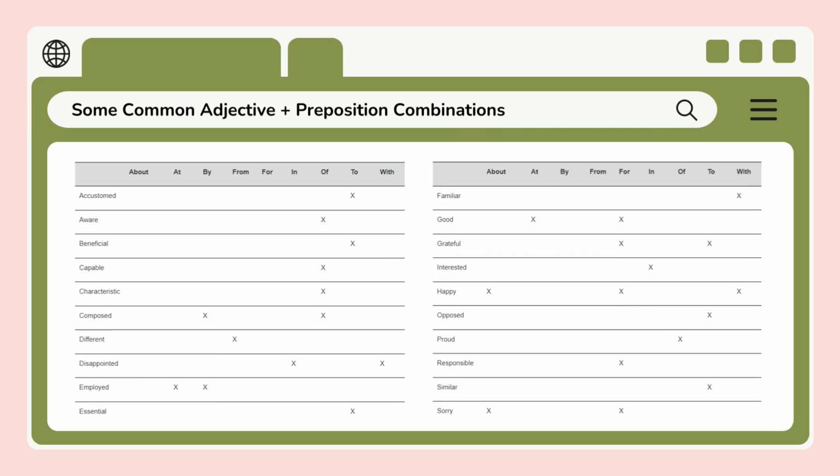We have these charts. These charts can be very useful for you. You just have to check them carefully. These are not all the adjectives. We have just a few of them. You can keep researching about those adjectives plus preposition combinations. Okay, we have here accustomed, aware, beneficial, capable, characteristic, grateful, good, familiar, and those are just a few of them.